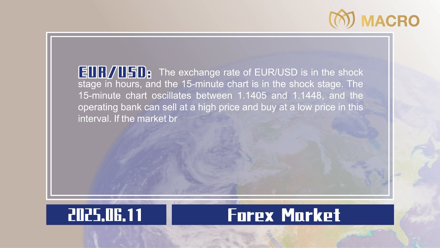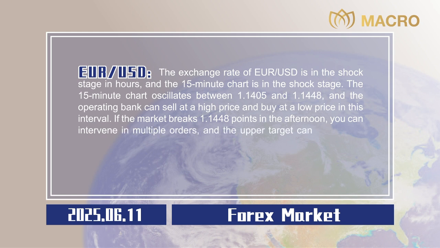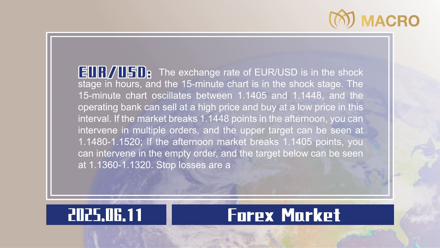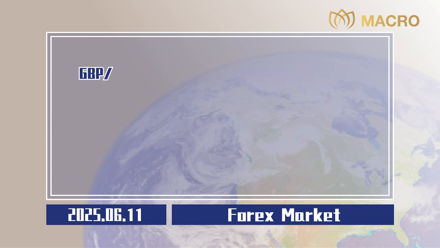If the market breaks 1.1448 points in the afternoon, you can intervene in multiple orders, and the upper target can be seen at 1.1480 to 1.1520. If the afternoon market breaks 1.1405 points, you can intervene in the empty order, and the target below can be seen at 1.1360 to 1.1320. Stop losses are all 20 points, 0.0020. Pound sterling to US dollar.